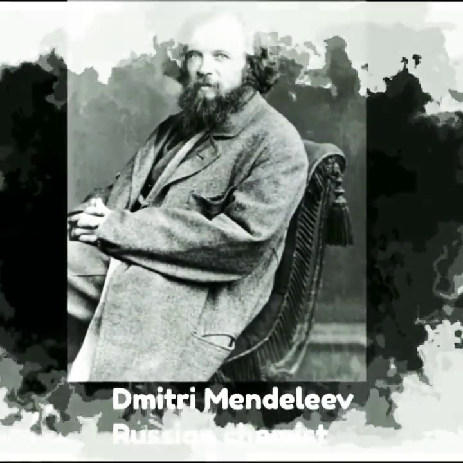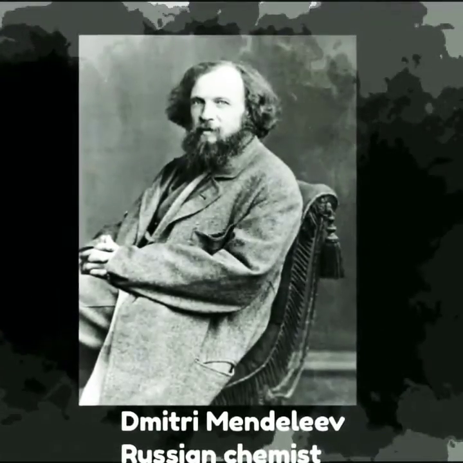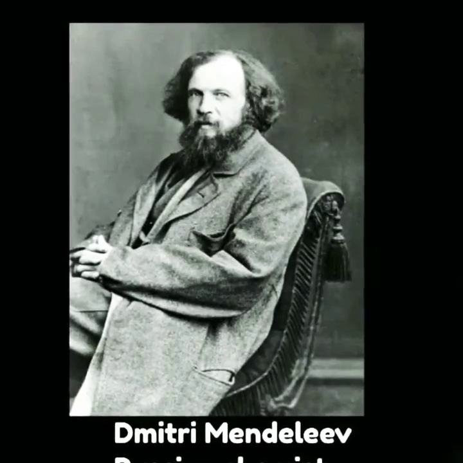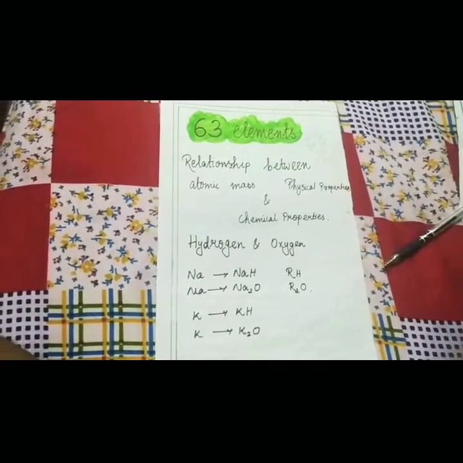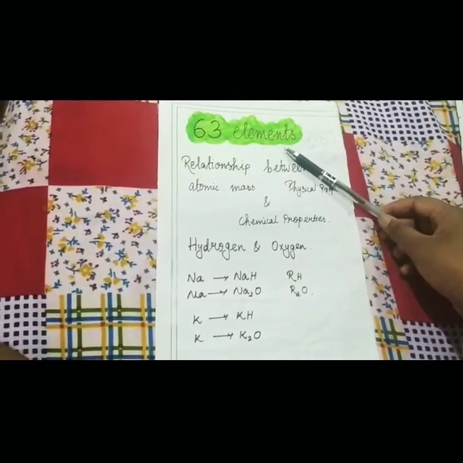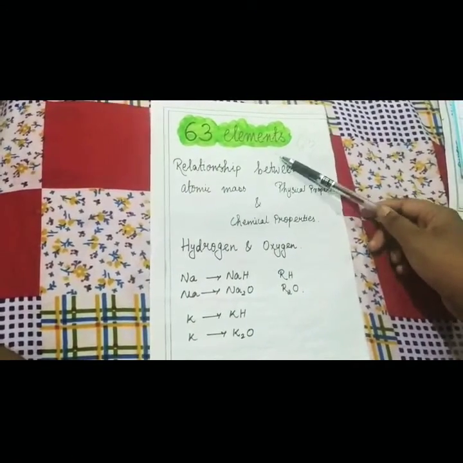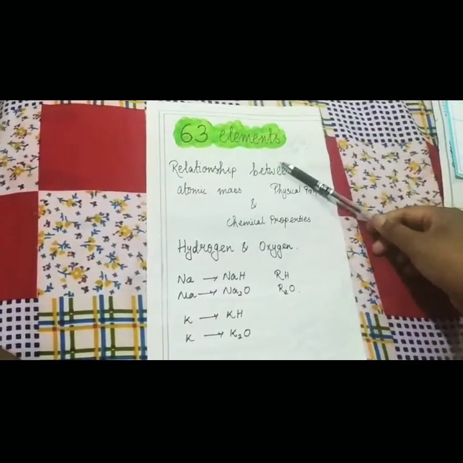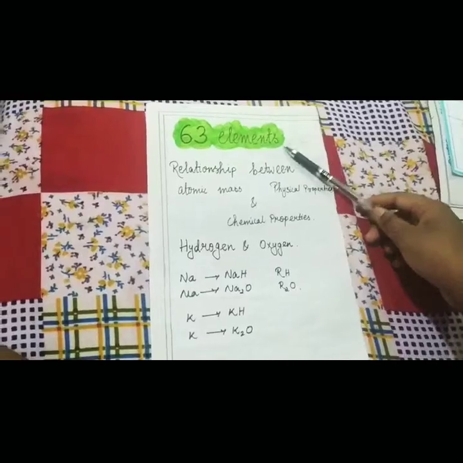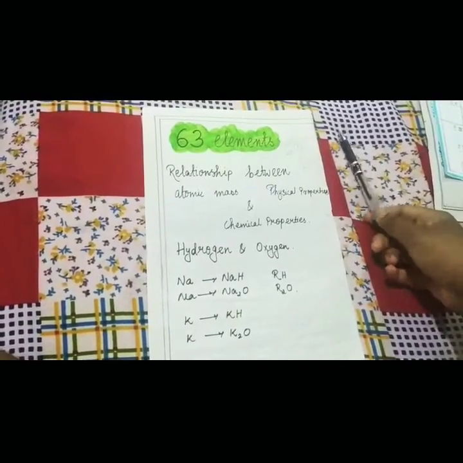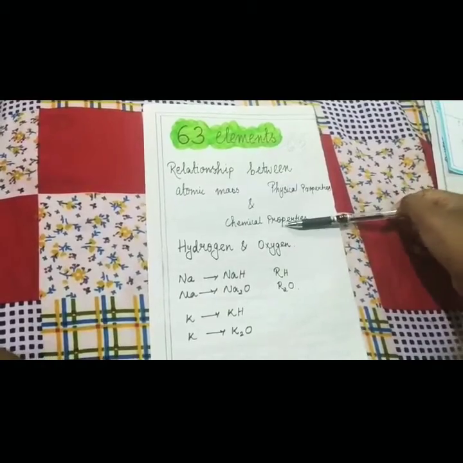Mendeleev, a Russian chemist, is also known as the father of the periodic table because of his contribution to its early development. Now let us have a look at Mendeleev's periodic table. When he started his work, 63 elements were known, okay? He then took 63 cards and on each card he wrote down the properties of these different elements, okay? He sorted out the elements with similar properties and pinned the cards together on a wall. He examined the relationship between atomic mass, physical properties and chemical properties of the elements.